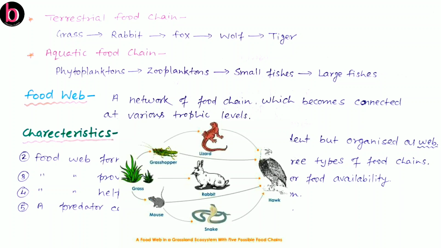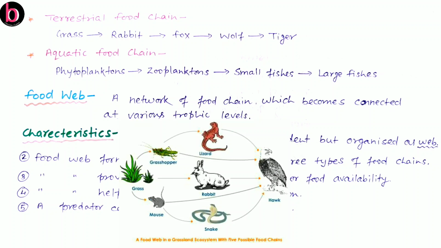So in this case, if we label the trophic levels, grasses are at T1, grasshoppers T2, while lizard is at T3 and hawk at T4. If grasses are directly fed on by hawk, then here we have to categorize hawk at the T3 level, while ideally if we follow grass, grasshopper, lizard and hawk, in this case hawk comes at the T4 level.